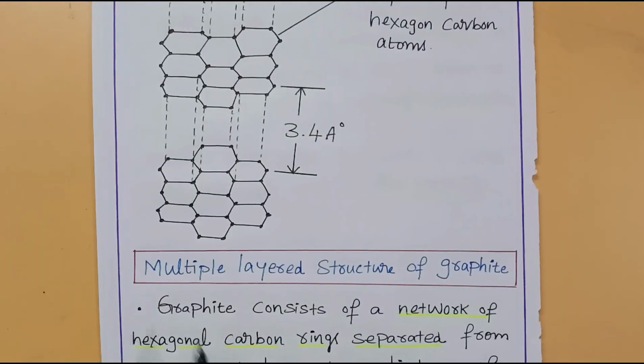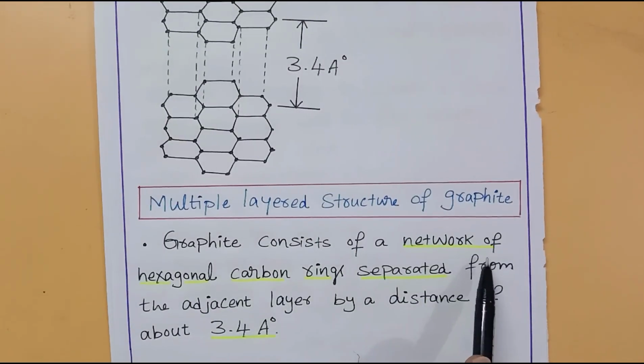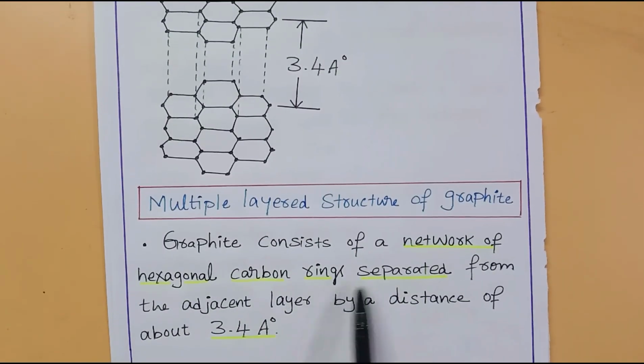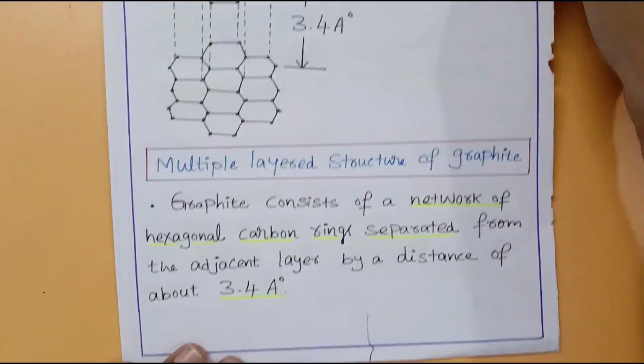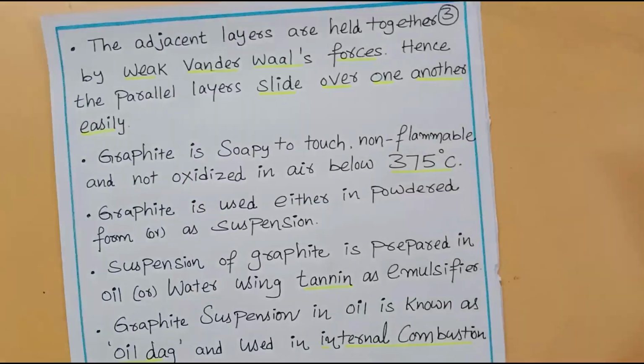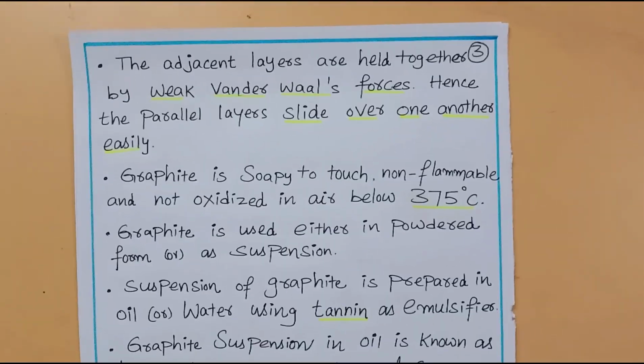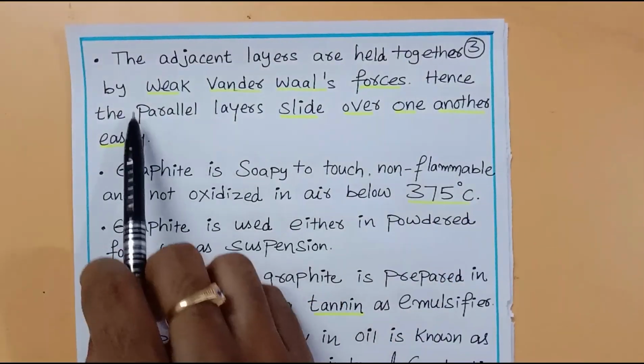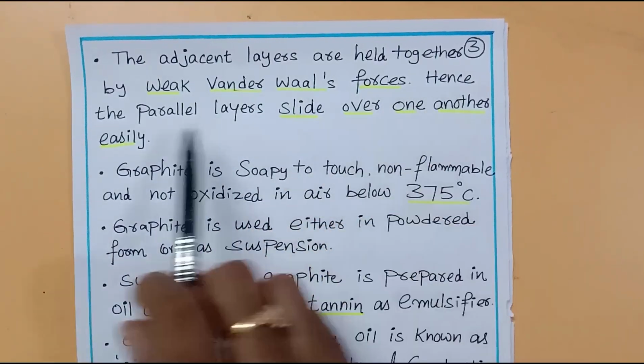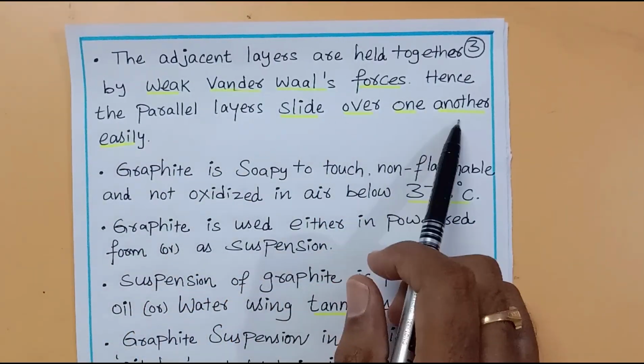So this is the multiple layered structure of graphite. Graphite consists of a network of hexagonal carbon rings separated from the adjacent layer by a distance of 3.4 angstrom units. The adjacent layers are held together by weak van der Waals forces. Hence the parallel layers slide over one another.